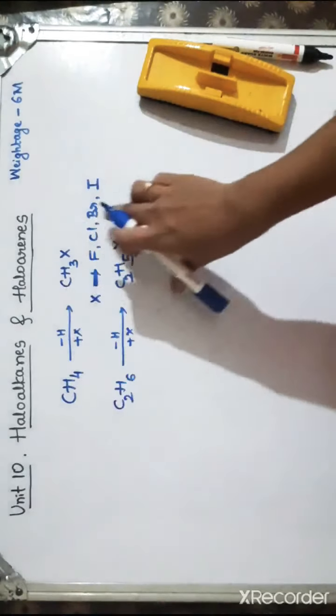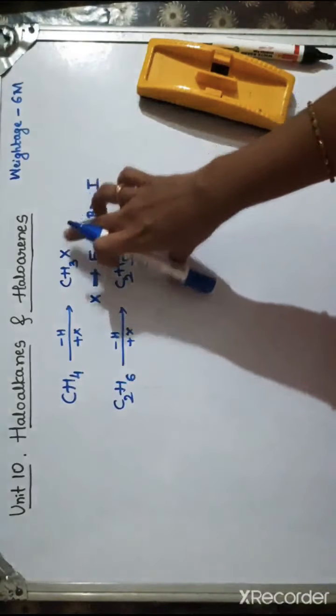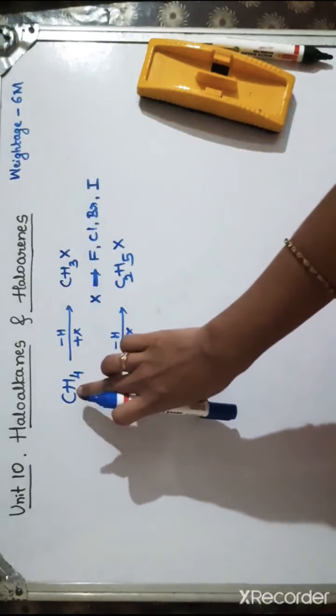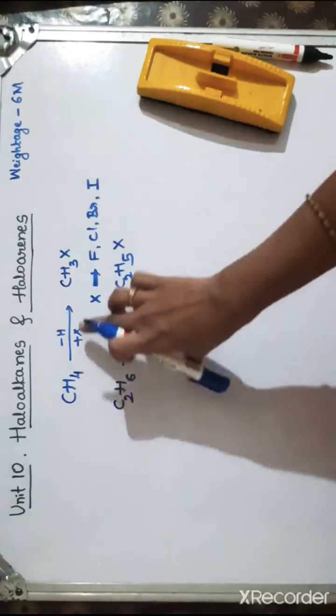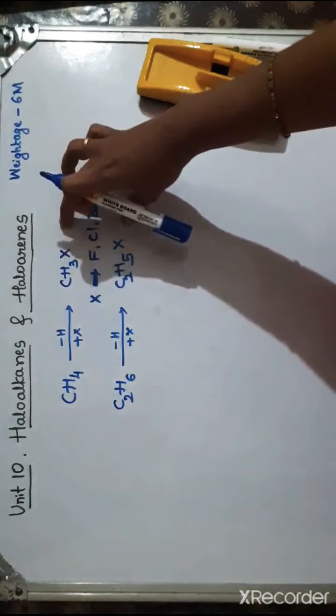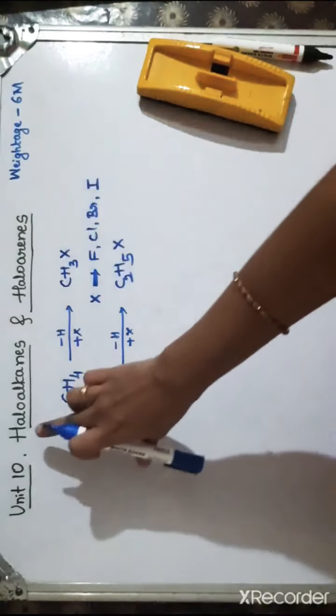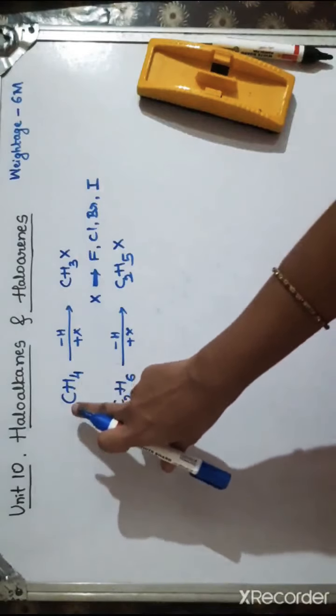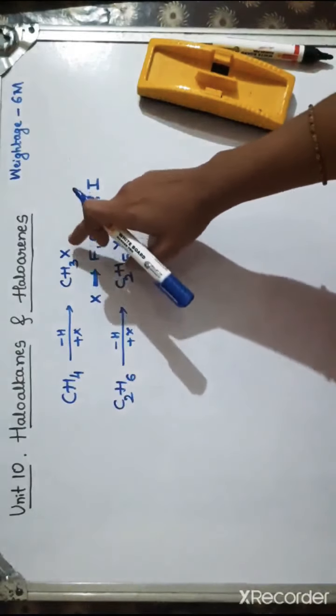So haloalkanes are the halogen derivatives of alkanes. From hydrocarbons, if I replace a hydrogen atom by a halogen atom, it results in the formation of halogenated compounds, and those halogenated compounds here are called haloalkanes.